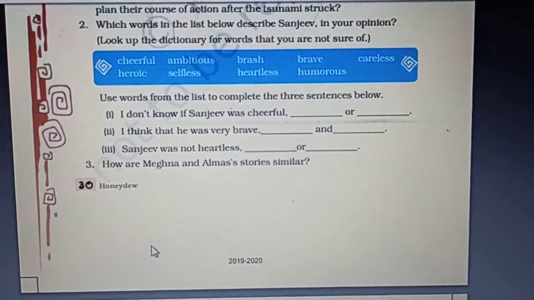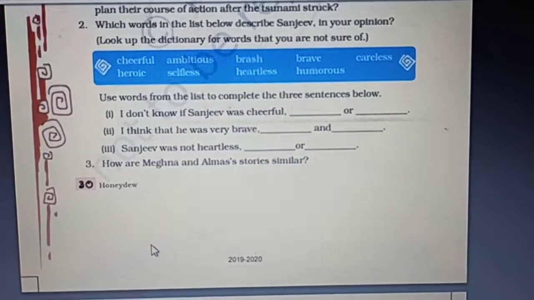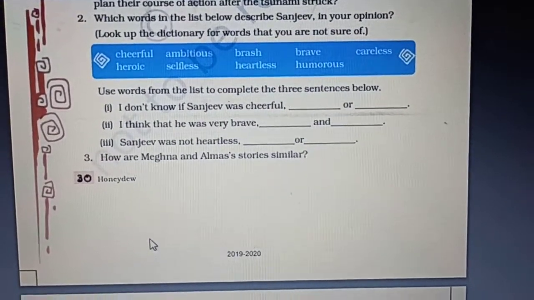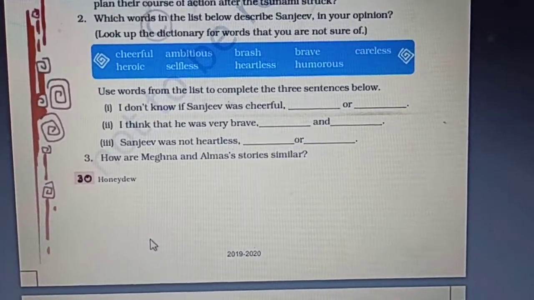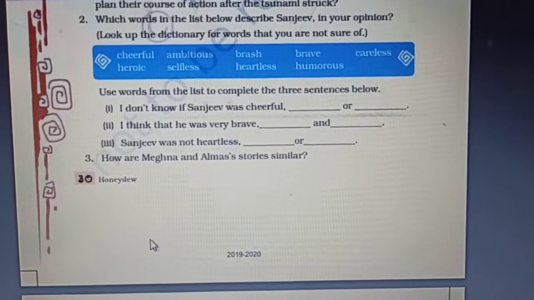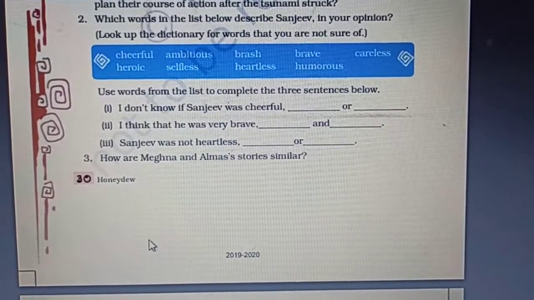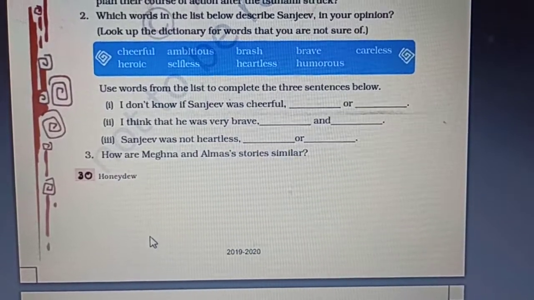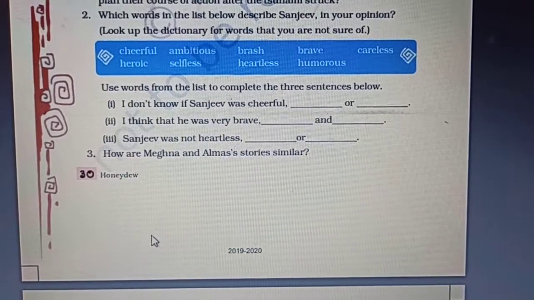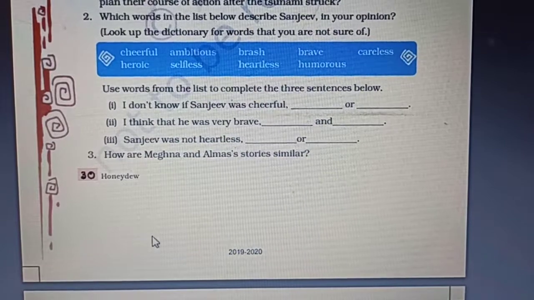Today I am here with the exercises of the chapter Tsunami. We have already read the chapter Tsunami and some stories of how people survived during the tsunami. Here are exercises that have been given on the basis of the stories we have read.